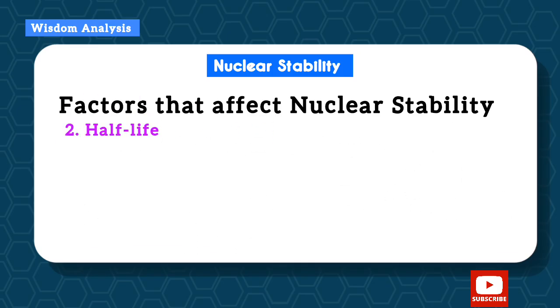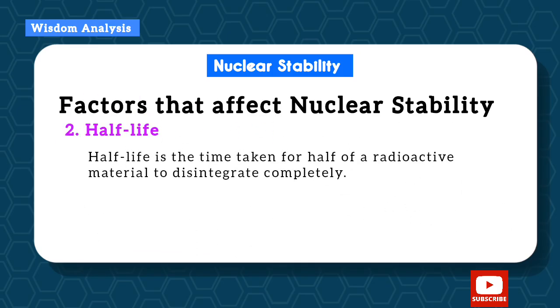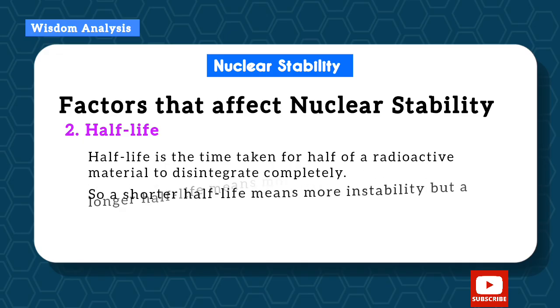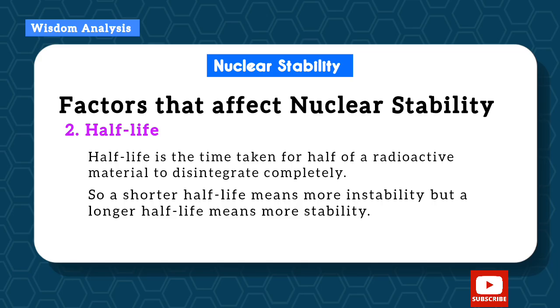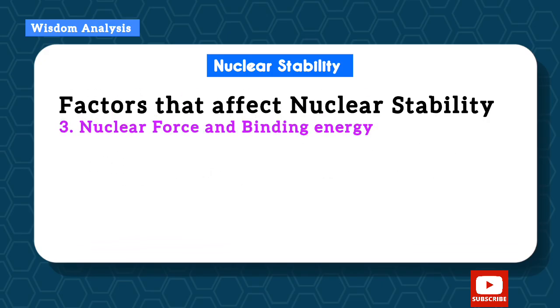Okay, let's talk about half-life. So the second factor is half-life. Half-life is the time taken for half of a radioactive material to disintegrate completely. So a shorter half-life means more instability, but a longer half-life means more stability. That is, if the time taken for it to break down is very small, so just a little time and it has broken down, it means it's very, very unstable. If it takes a longer time to break down, then it's very stable.